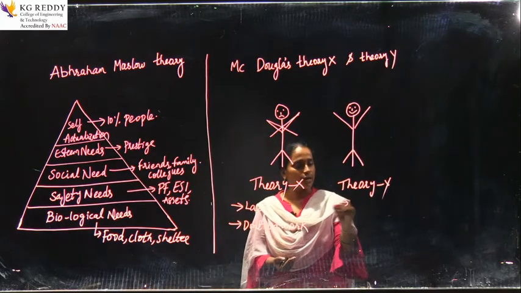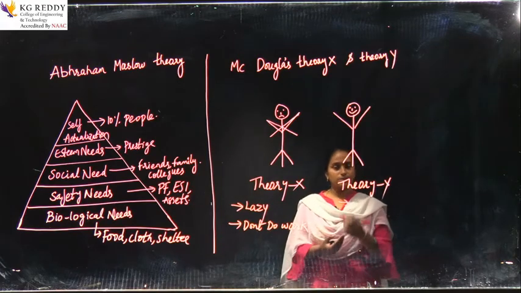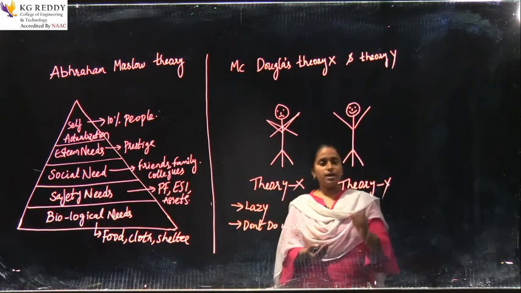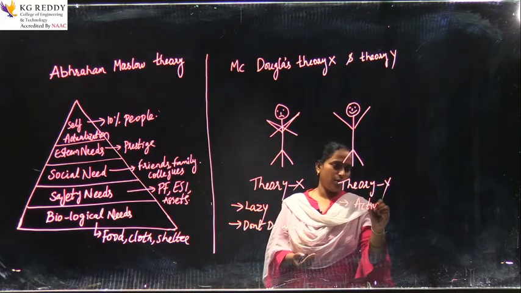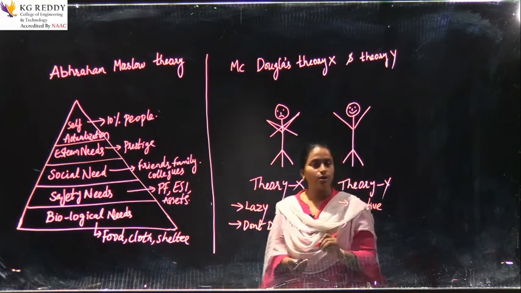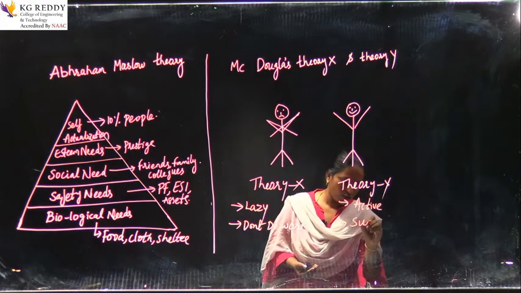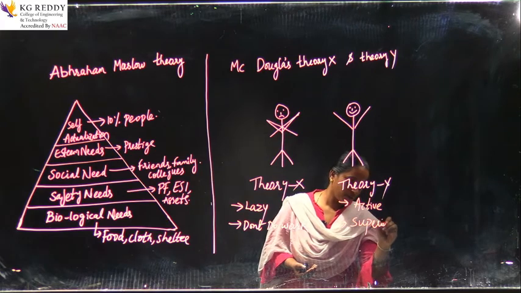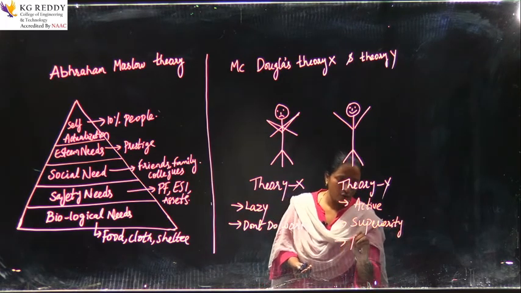If an employee is satisfied with the organization and his own nature, he himself starts being active. He will always be active. He always wants superiority, and he always works for promotions.